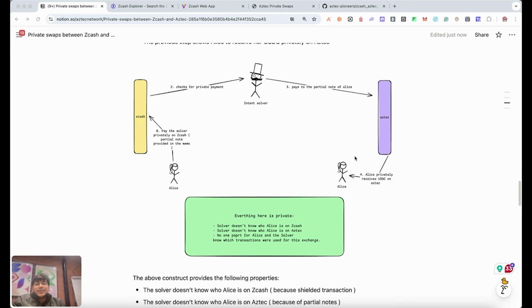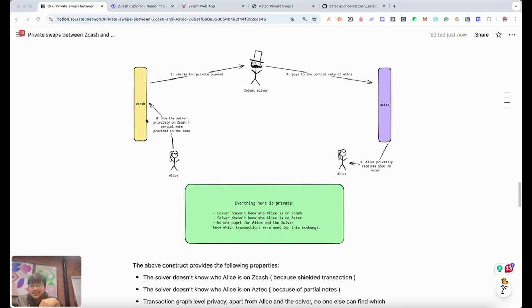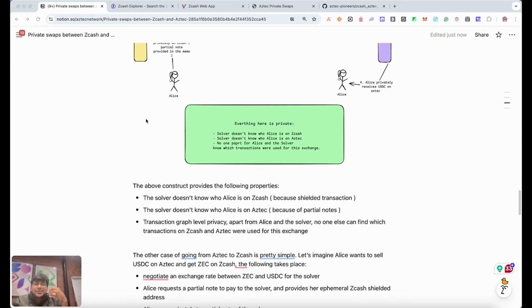And then the solver will do a shielded transaction to an address of Alice. And since addresses on Zcash are rotated on a per-transaction basis, the solver doesn't get to know who Alice is on Zcash. So you can maintain these privacy guarantees that I have presented here on both sides.